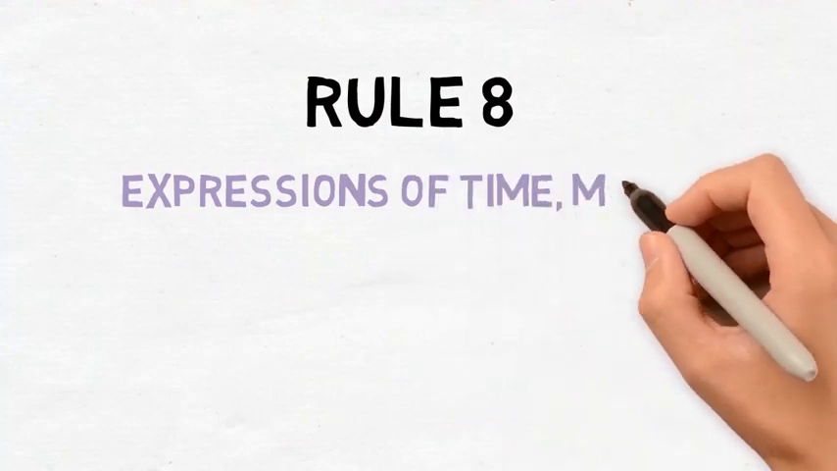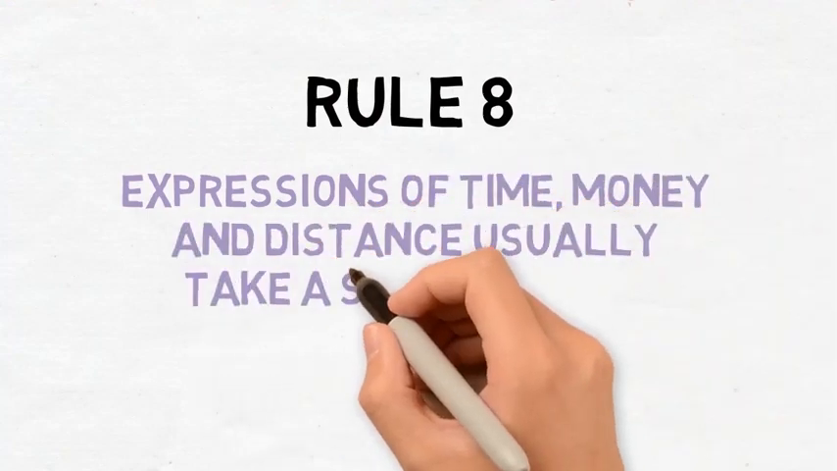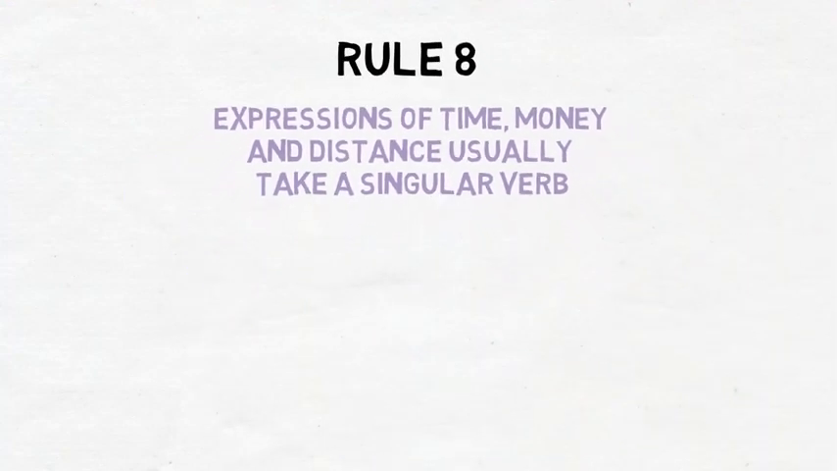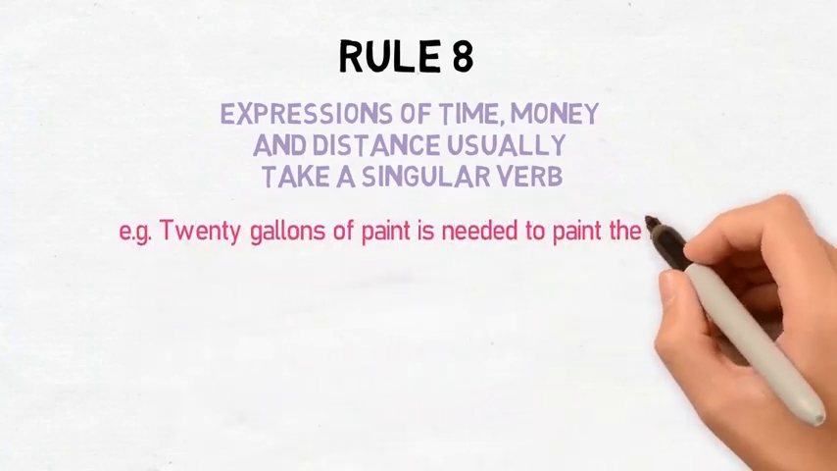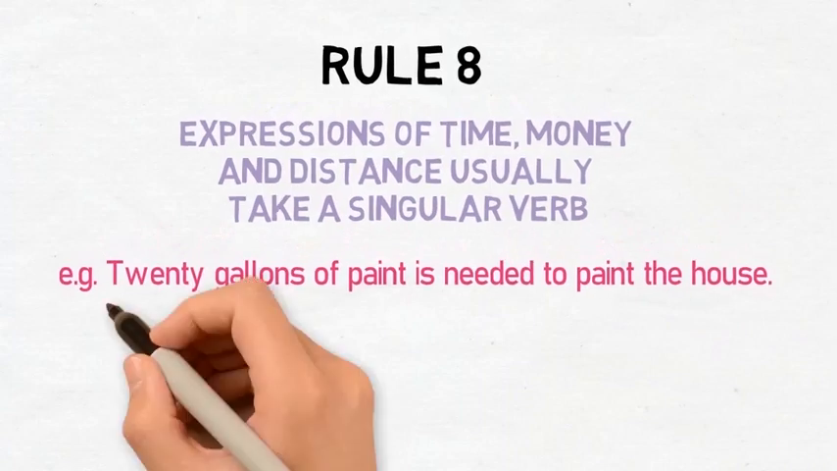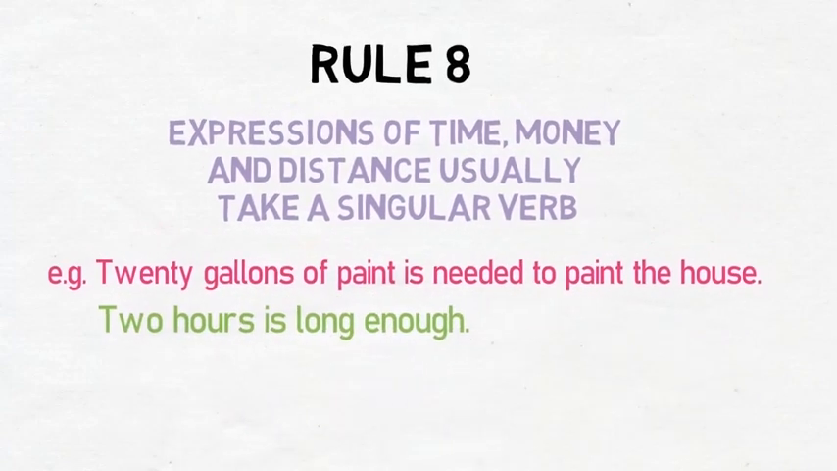In the next rule, rule number 8, expressions of time, money and distance usually take a singular verb. For example, 20 gallons of paint is needed to paint the house. 2 hours is long enough. 2 kilometers is the distance between our houses.